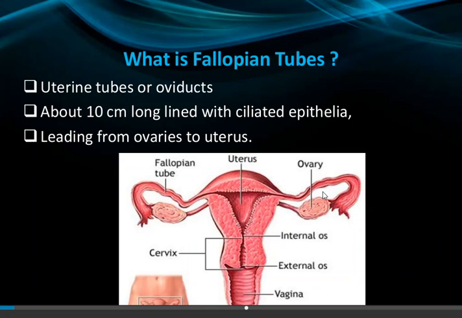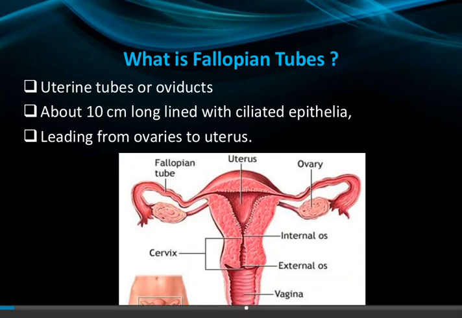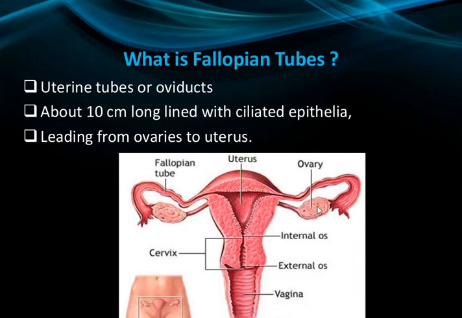Next, the second name. The fallopian tubes are also known as the uterine tubes, or the oviduct. These are the synonyms of the fallopian tubes. The fallopian tube is about 10 centimeter long. There are four main parts that we will discuss later, but the total length of the fallopian tube is 10 centimeter.